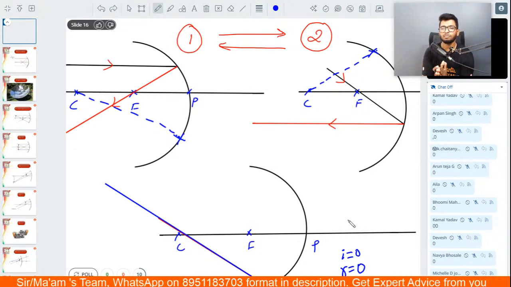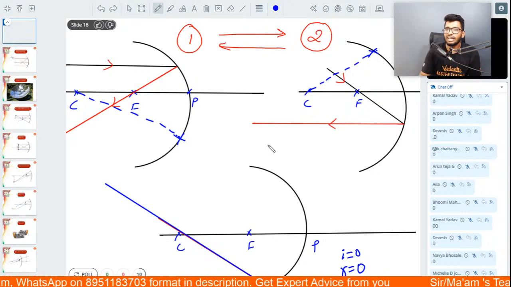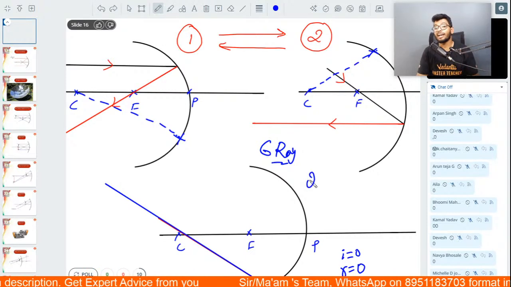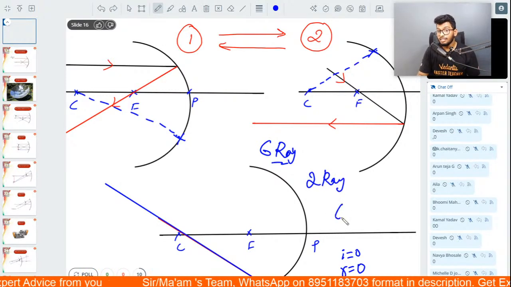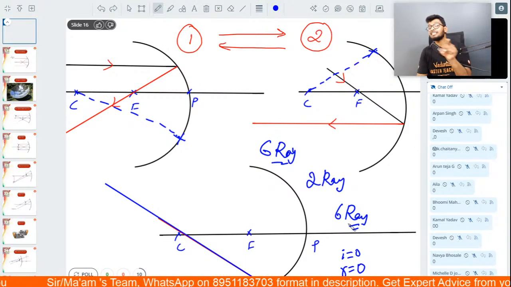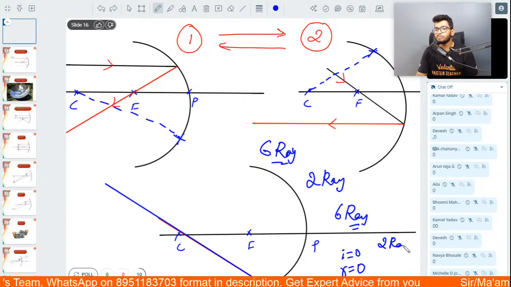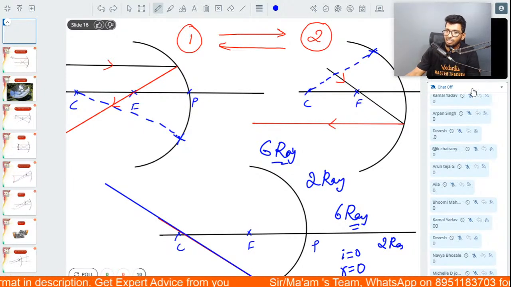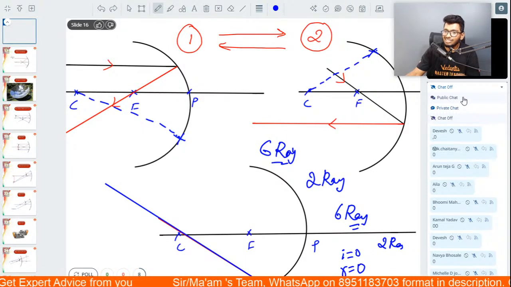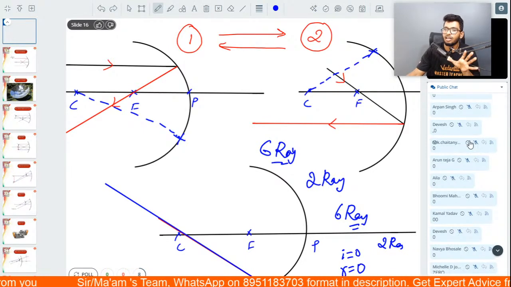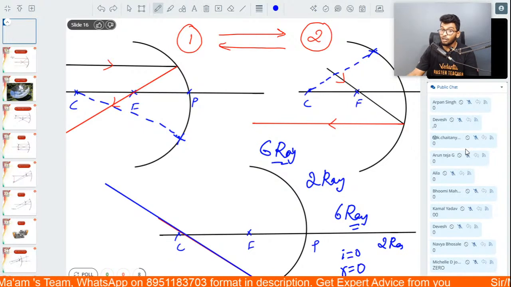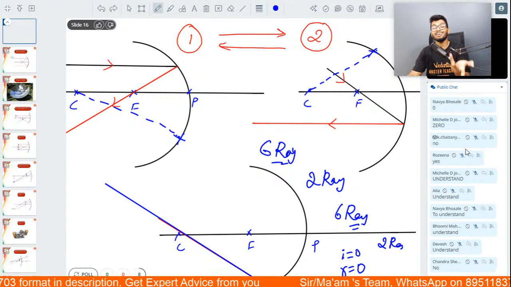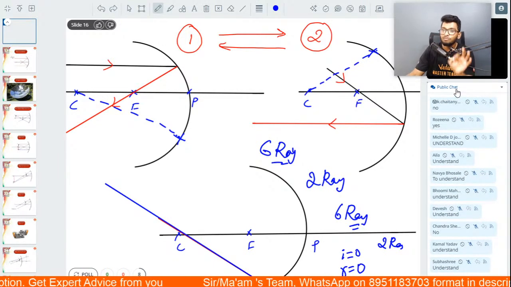Now, why am I telling all this, people? It is because we have 6 ray diagrams for concave mirrors, 2 ray diagrams for convex mirrors, 6 ray diagrams for convex lenses and 2 ray diagrams for concave lenses. Now you tell me, guys, would it be easier for you to learn all 16 ray diagrams by heart, or to understand them? Understand it, no? That is why I'm telling you this.